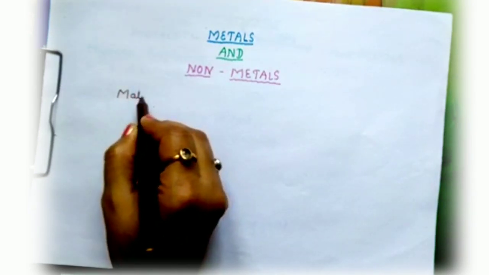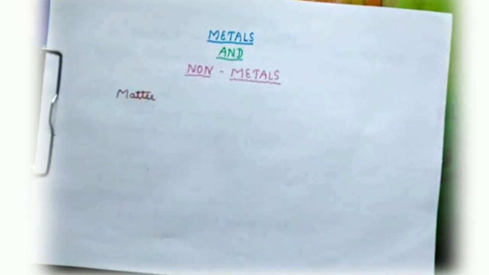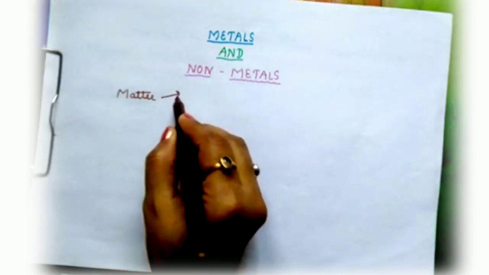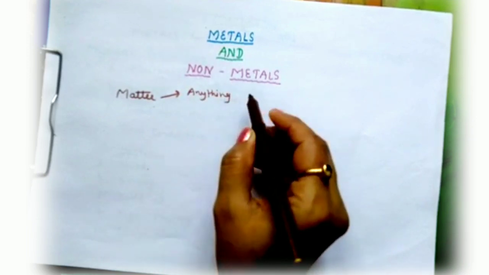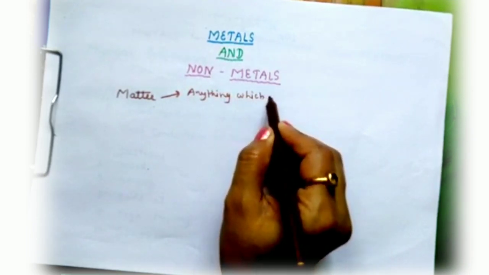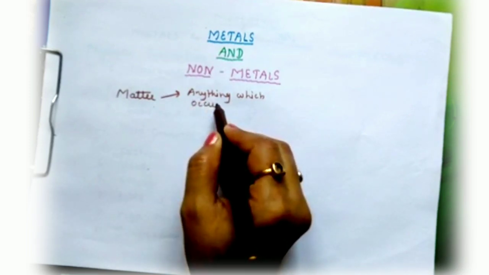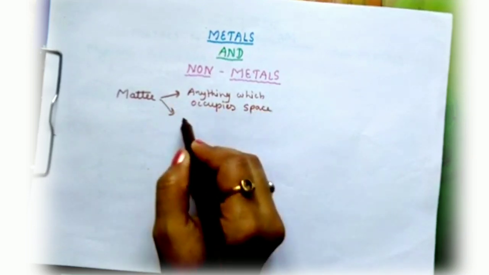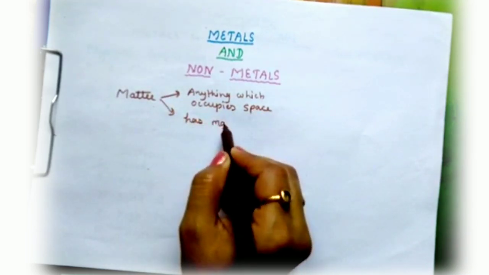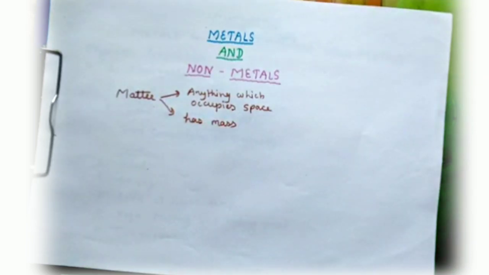If we talk about the definition of matter, we can say anything which occupies space and has mass is called matter.